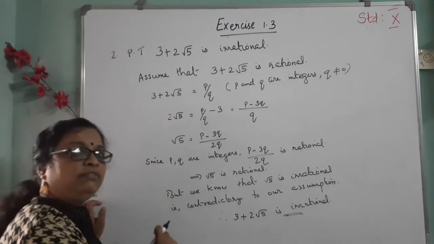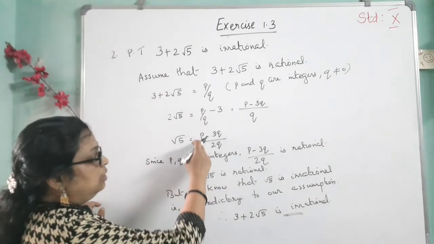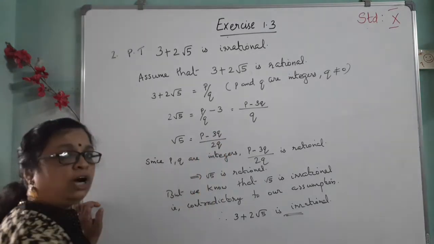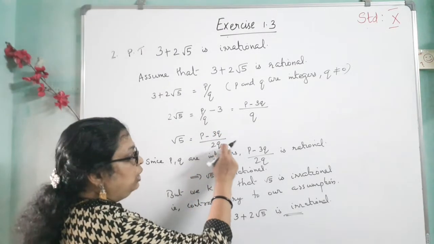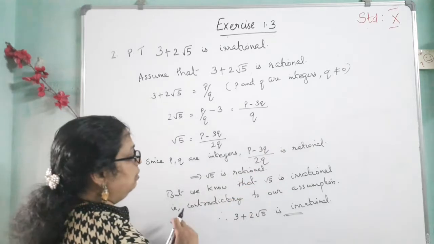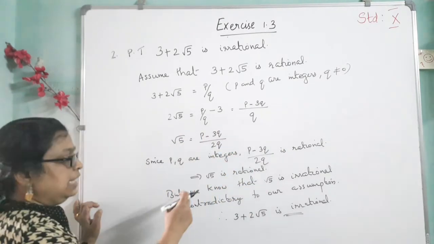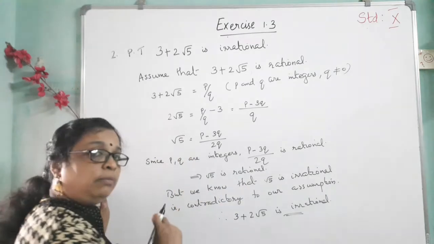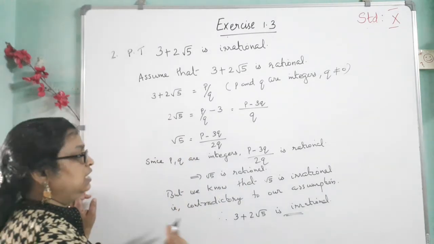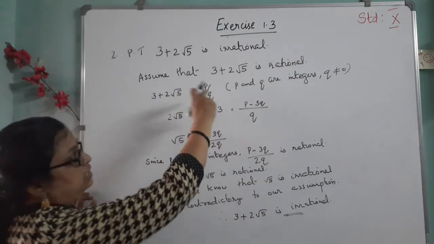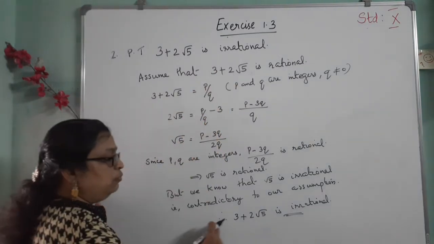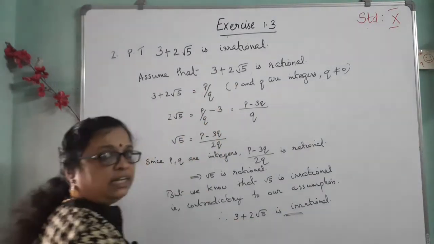Clear? Here we know that root 5 is irrational, but here p, q, 3, 2 all are integers. P minus 3q by 2q is a rational number, which implies root 5 is equal to p minus 3q by 2q. That is root 5 is rational, but we know that root 5 is irrational. That is contradictory to our assumption. So therefore 3 plus 2 root 5 is irrational.